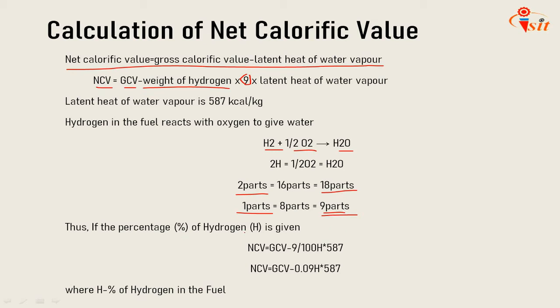Thus, if the percentage of hydrogen is given, then the equation becomes NCV, that is net calorific value, equals gross calorific value minus 9 by 100, that is percentage, multiplied by 587. What is 587? It is the latent heat of water vapor in terms of kilocalories per kg. So ultimately the equation becomes NCV equals GCV minus 0.09 H multiplied by 587. That will give you the net calorific value, where H is nothing but the percent of hydrogen in the fuel.